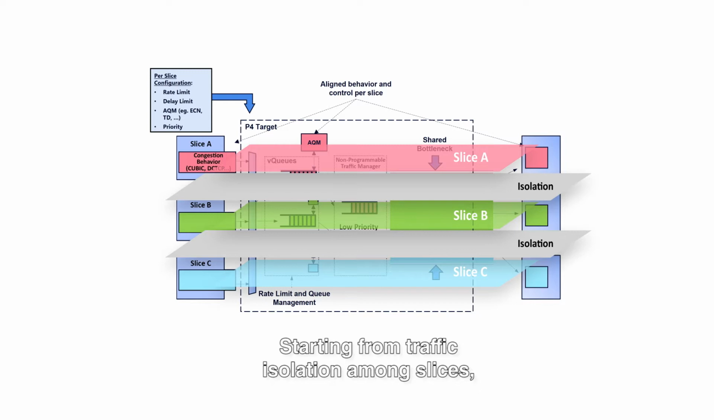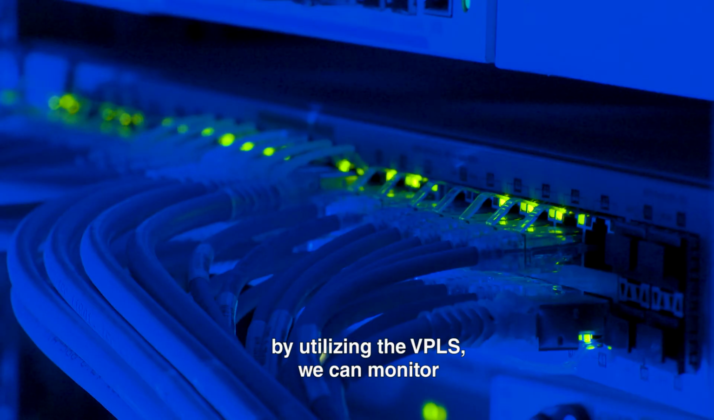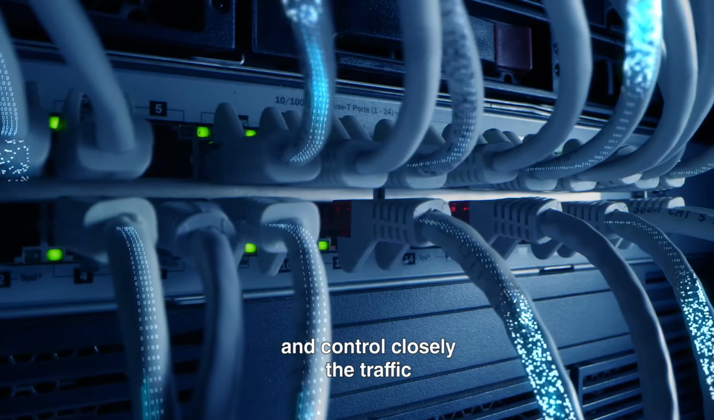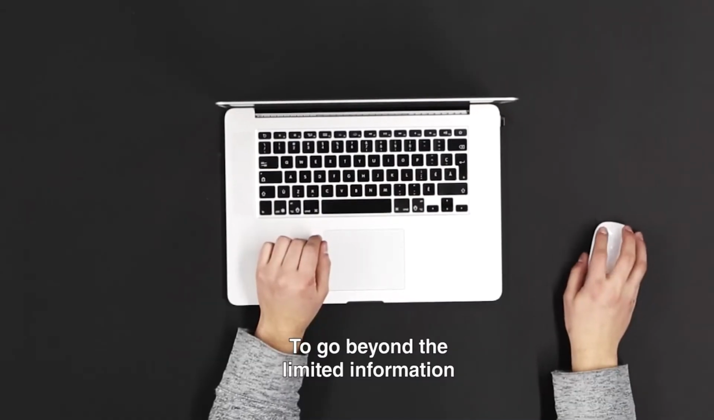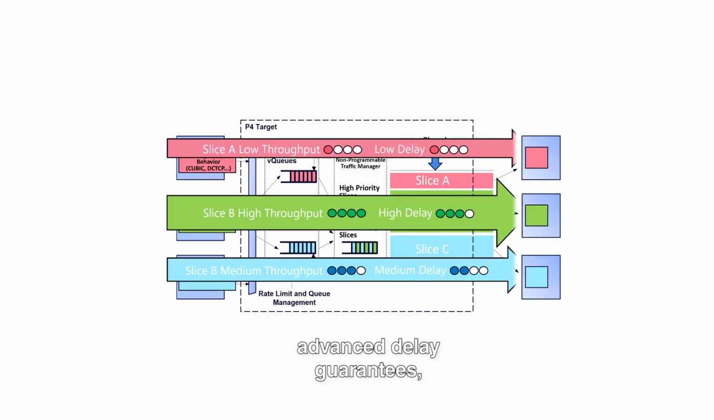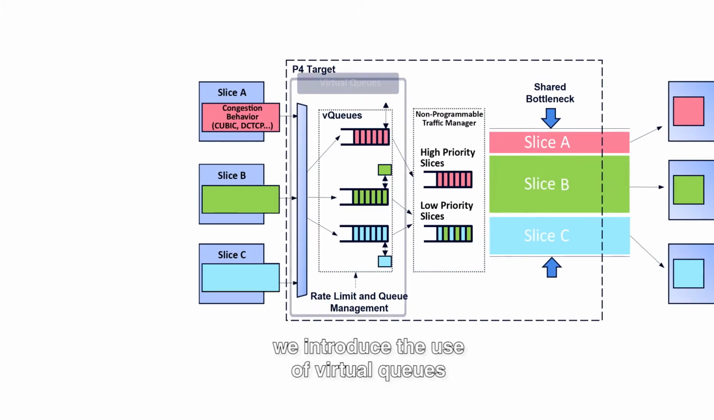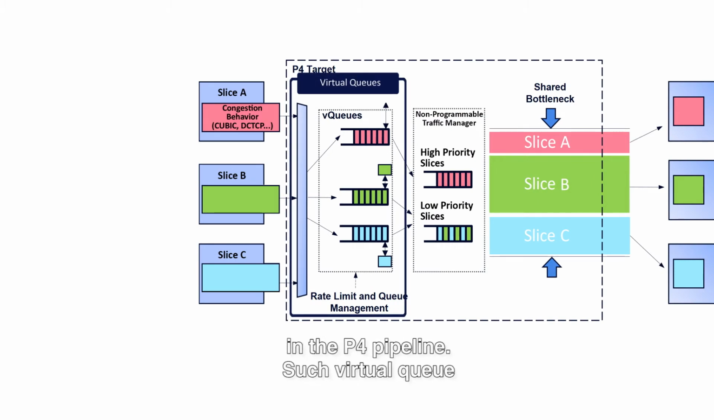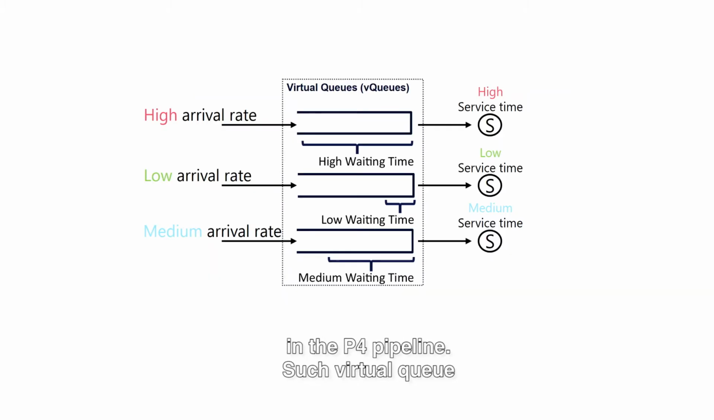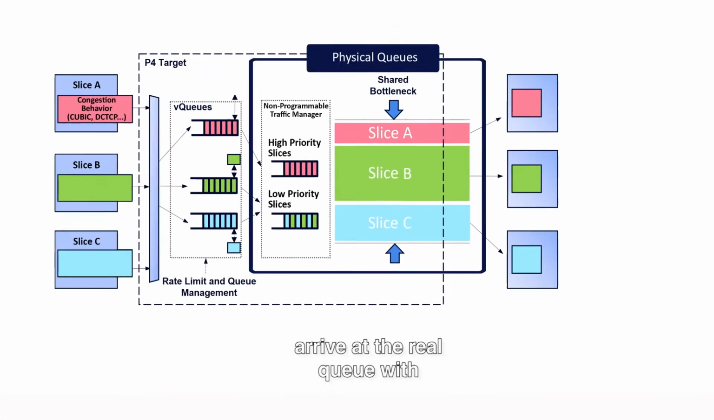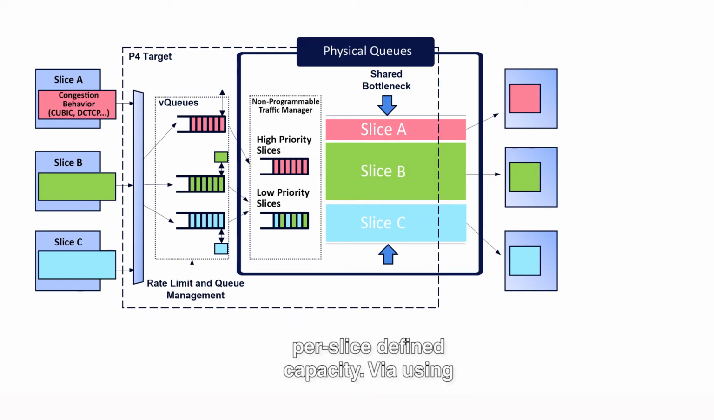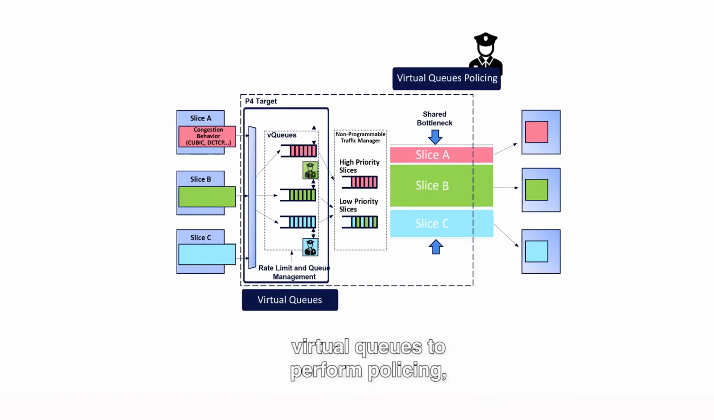Starting from traffic isolation among slices, by utilizing the VPLS, we can monitor and control closely the traffic using standard metering. To go beyond the limited information provided by metering and to also meet advanced delay guarantees, we introduced the use of virtual queues in the P4 pipeline. Such virtual queue mechanism aims to model the sojourn time of the queue, as if the packets arrive at the real queue with per-slice defined capacity. Via using virtual queues to perform policing, we can meet the delay requirements of each slice.